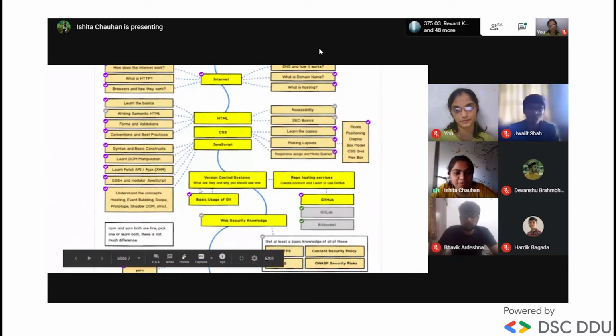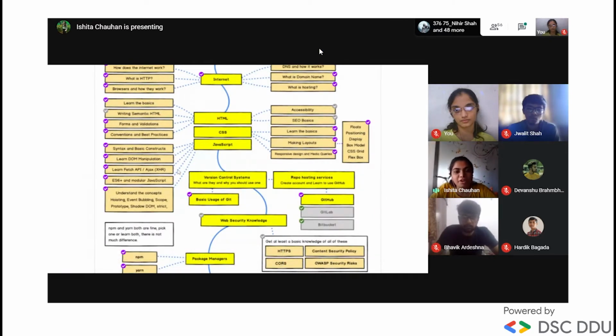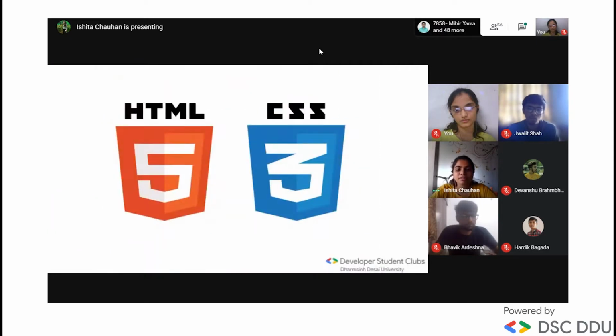Okay, this is the roadmap for web development. Guys, we have created a series on web development. Today is our first session, and we are going to take HTML and CSS along with the progressive web app. So let's start the introduction to HTML and CSS.